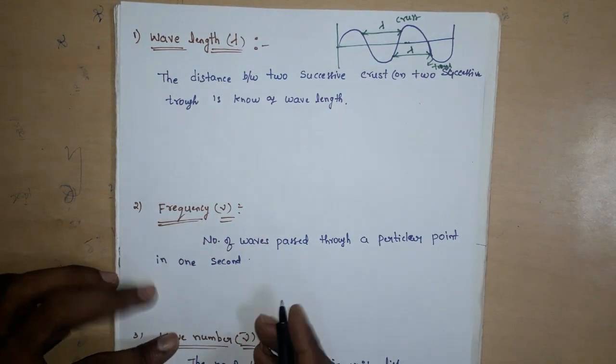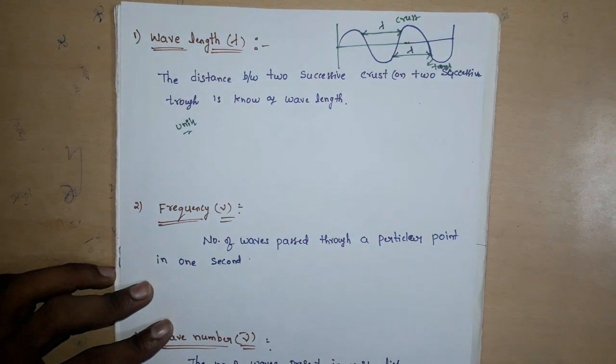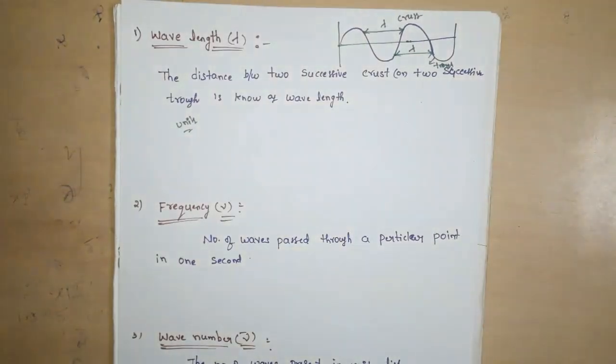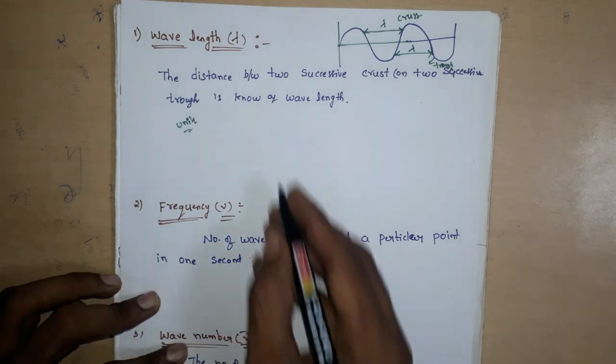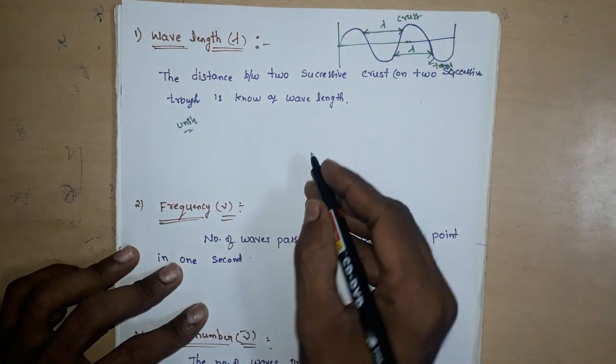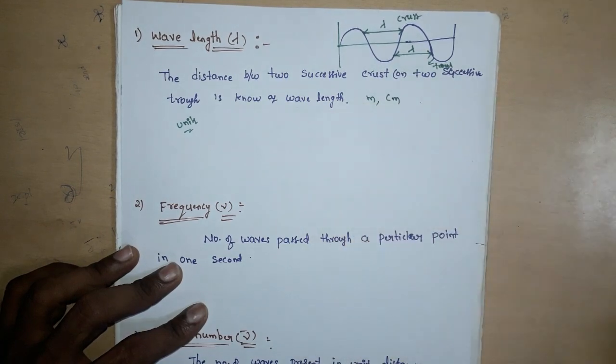Now come to the units. The units of wavelength are meter, centimeter, angstrom, nanometer.